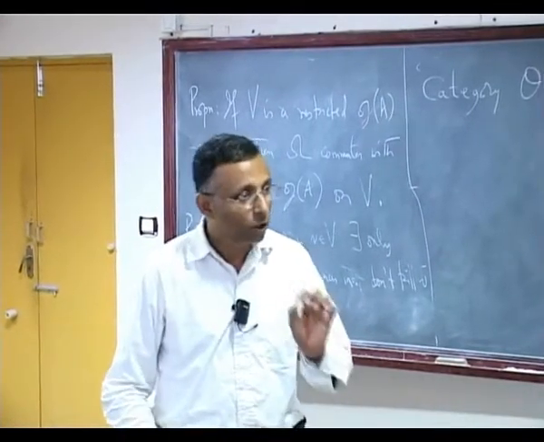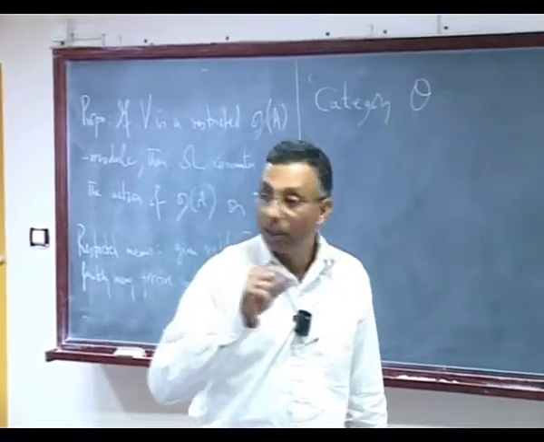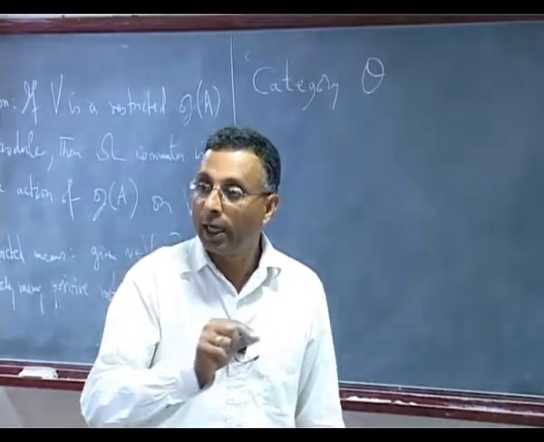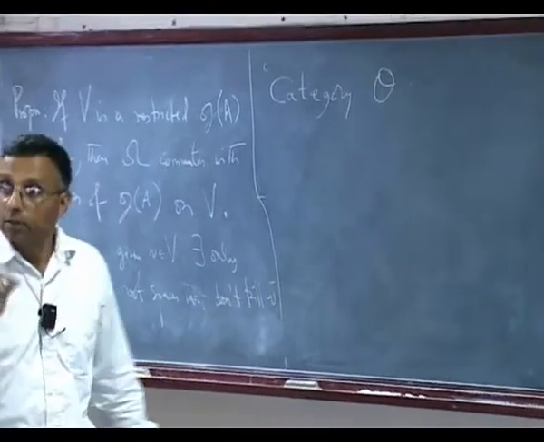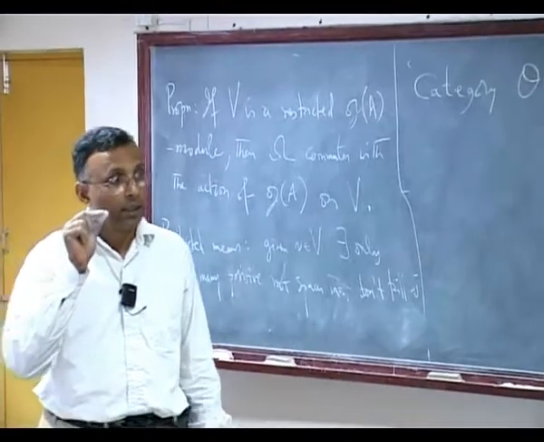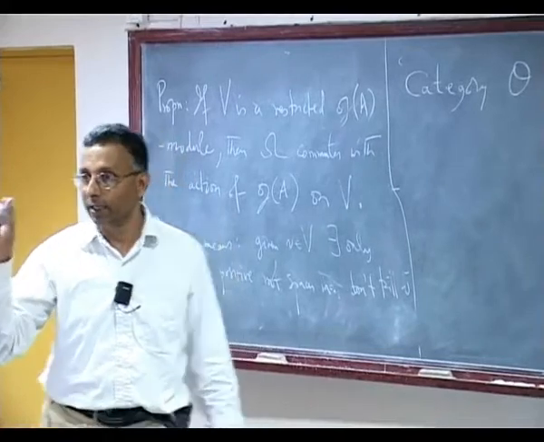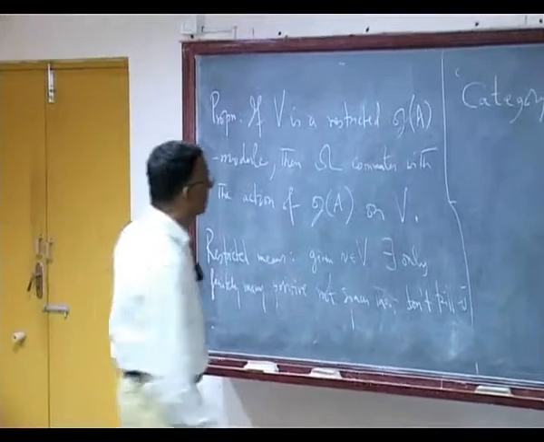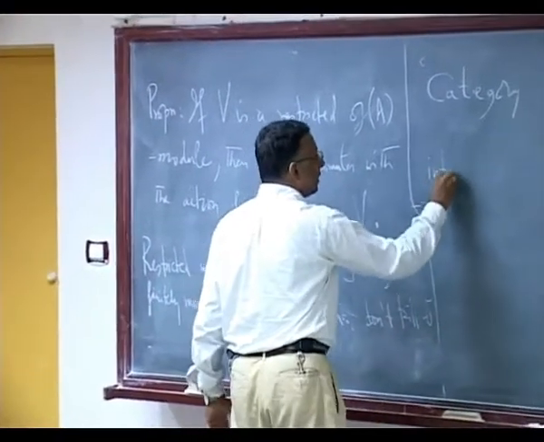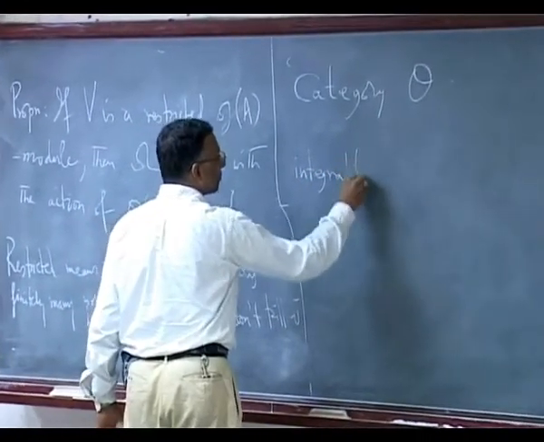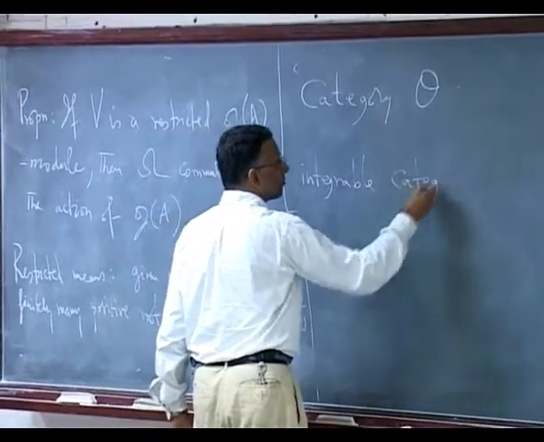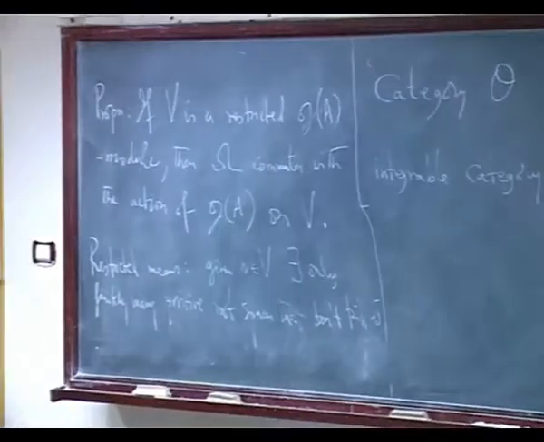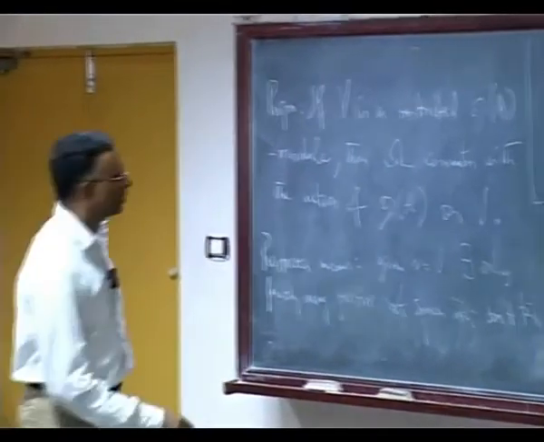Okay. So what you want is some way of replacing finite dimensional, and the correct thing to say is integrable category O. That is a correct thing, not the correct thing perhaps, but definitely a correct thing, is to say integrable category O, or O int.